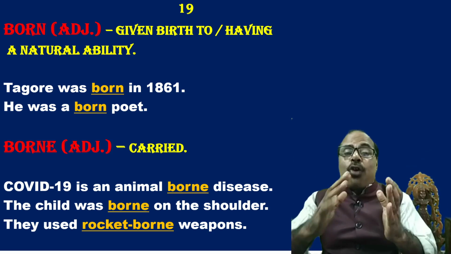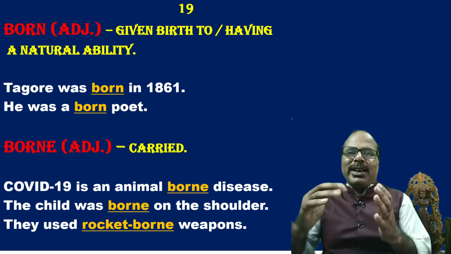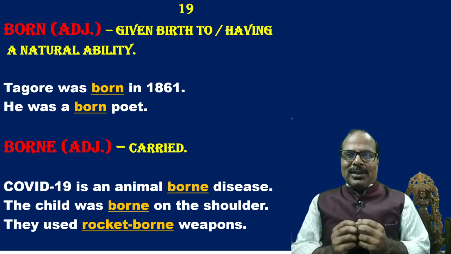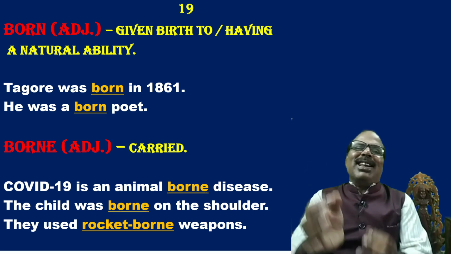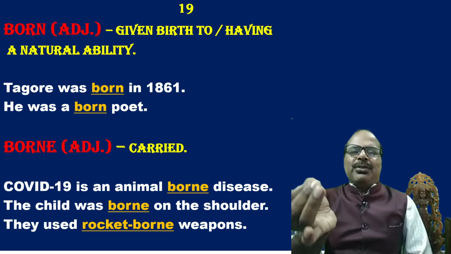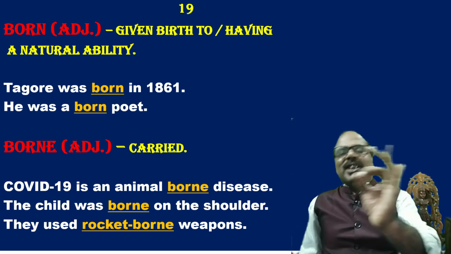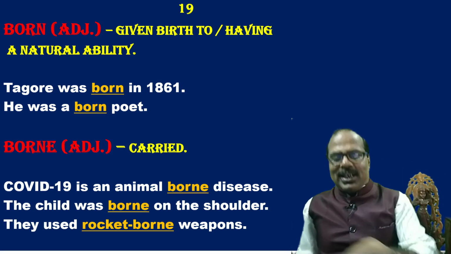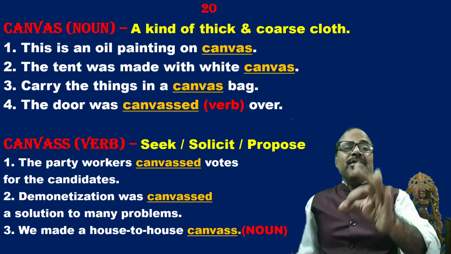They used rocket-borne weapons. Rockets carried the weapons. So, herein lies the difference, though there is a very, very slight difference in the spelling and in the pronunciation. Born means given birth to, borne means carried.